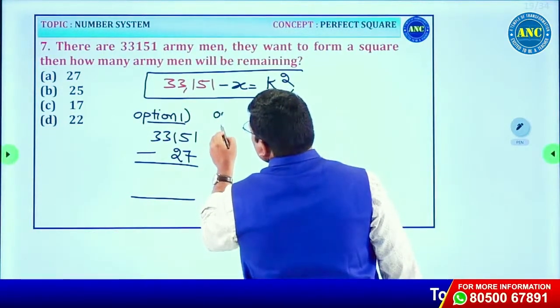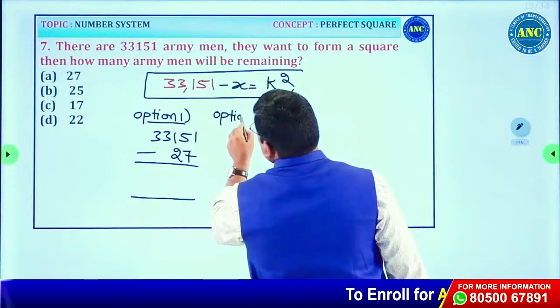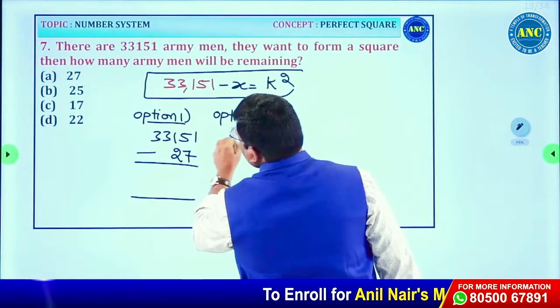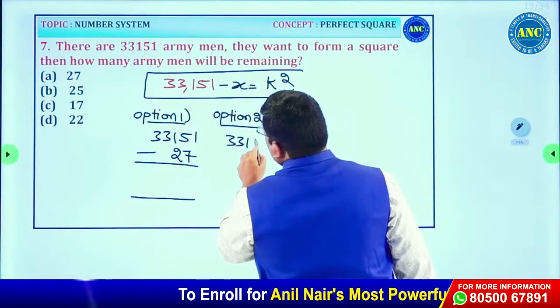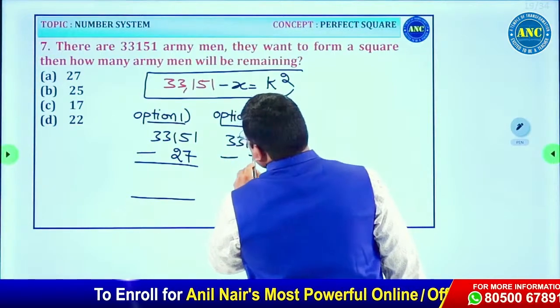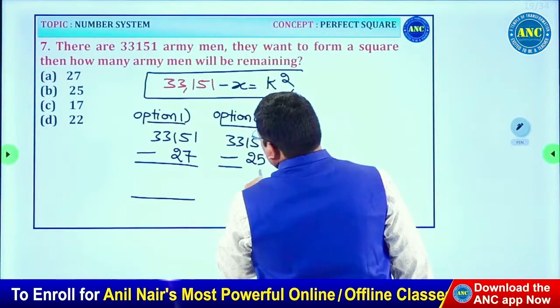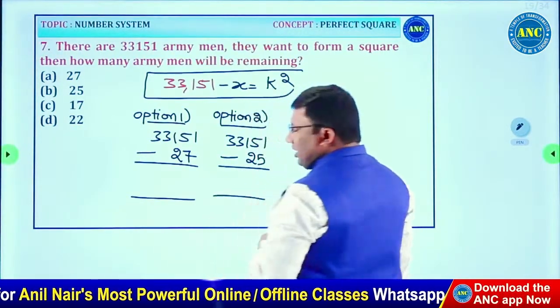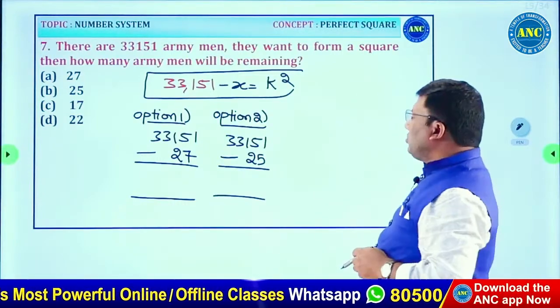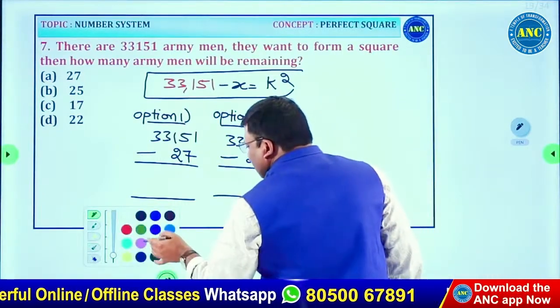Option 2: 33,151 minus 25. Listen carefully. Let us use the concept of digital sum.